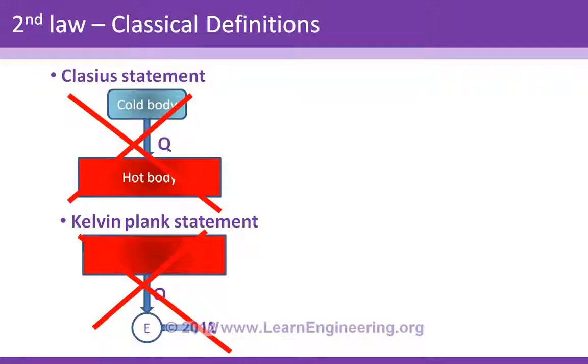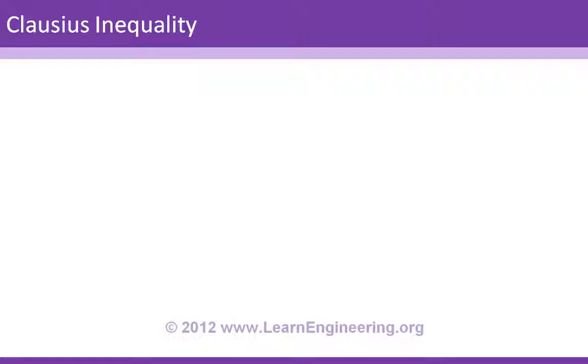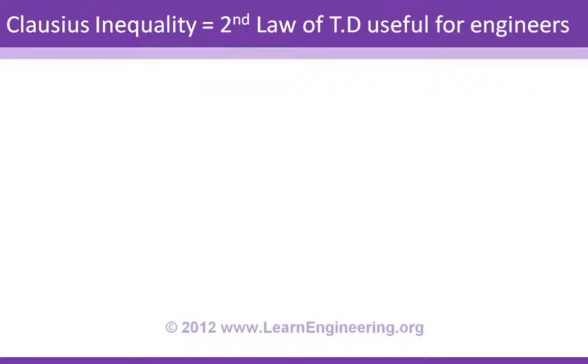Well, these two are the two classical definitions of the second law. They are true, they are similar, but the problem with these laws is they are not in a form which is directly useful for engineers. So in our study we will use one more statement of the second law, which is again derived from the Kelvin-Planck statement. That is Clausius's inequality. In simple words, Clausius's inequality is the second law of thermodynamics again, which is useful for engineers.